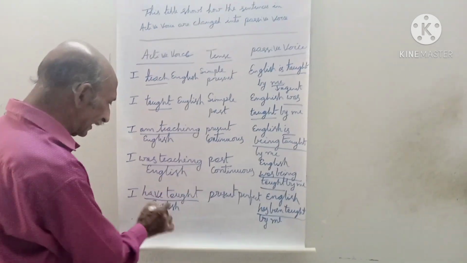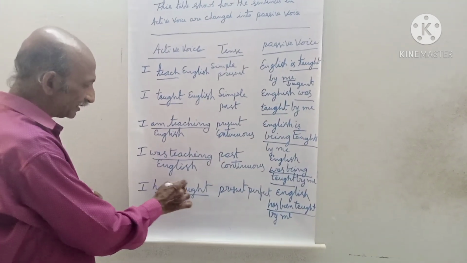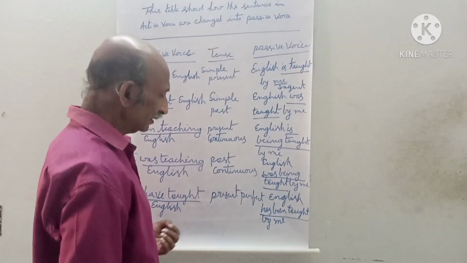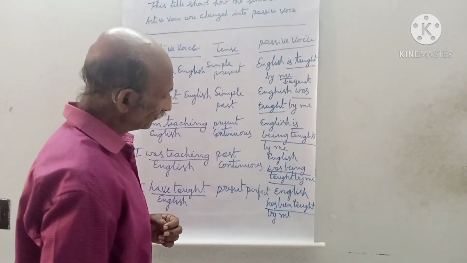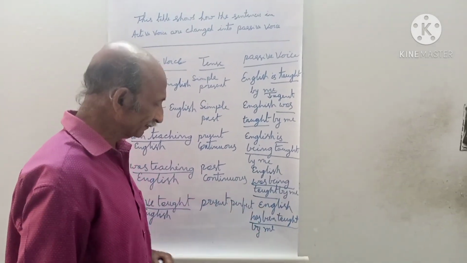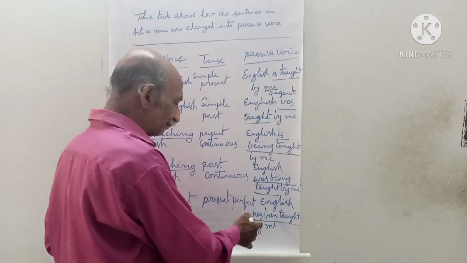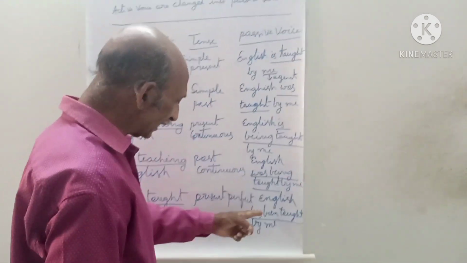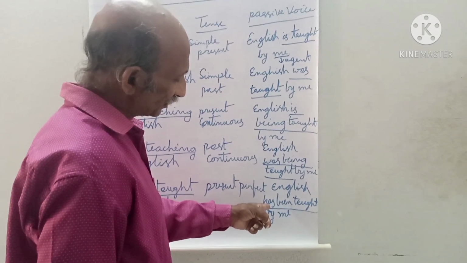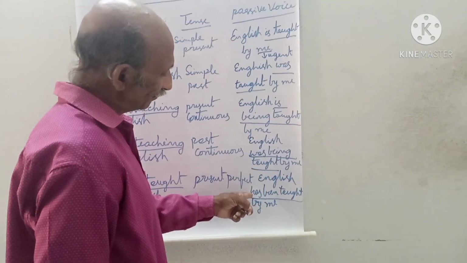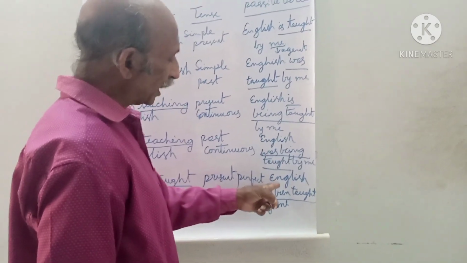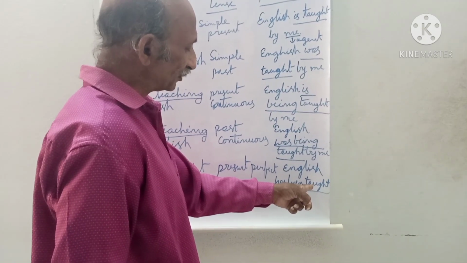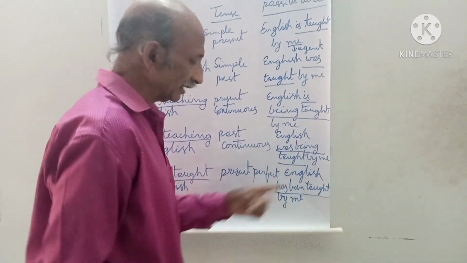I have taught English. The verb is in present perfect tense. If the verb is in present perfect tense, the form of the verb to be is been. See how the sentence is changed into passive. English has been taught by me. So here, the helping verb is has, the appropriate form of the verb to be is been, and the V3 form of the main verb is taught: has been taught by me.